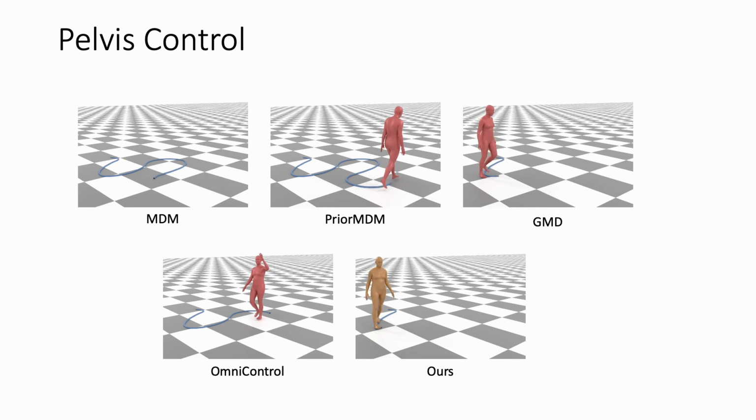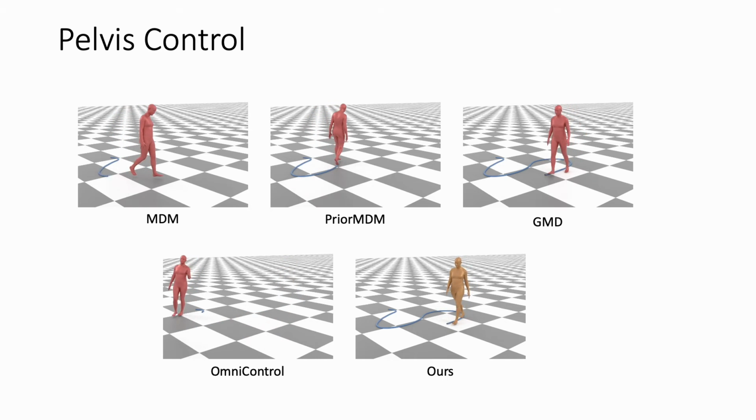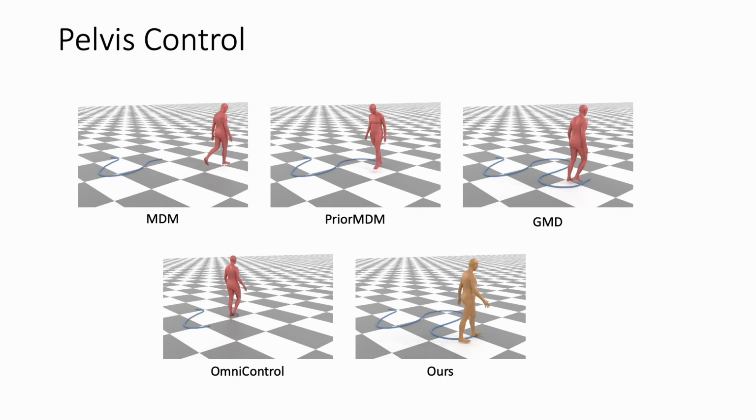Our method is designed for full keyframe in-betweening. On the root joint trajectory task, it tracks the observed trajectory well and without much foot skate.